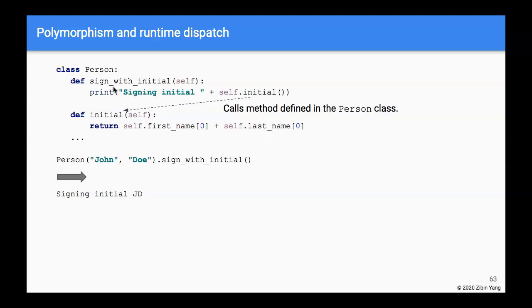So now going back to the similar examples that we saw earlier, with the person class. Now if we define an initial method for the person class, and we take just the first letter from both the first name and the last name, and then we have a sign_with_initial method that just prints out signing with initial and calls the initial method, right? So when we instantiate a person class and call the sign_with_initial method, it should be very obvious that the self.initial here calls the initial method that is defined in the person class, right?